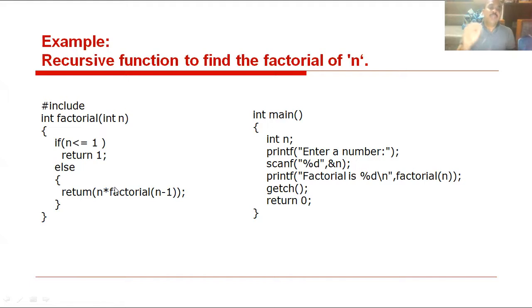All of you, in recursive functions, it will not calculate the value in every step. When the control is returned, before returning the control, it calculates the value, and the final value is returned back.